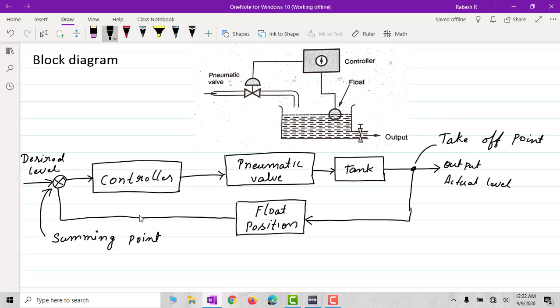In short, we can write that any block diagram consists of 5 elements which are associated with it. First one are the blocks. Here you can see the controller, pneumatic valve, tank and the float position. These are the blocks what we have. Right. Next, these blocks are represented in the form of a transfer function that is written inside the block. Here inside the controller, I'll write C of S, that is the controller. Right. Next we have is the summing point, right.